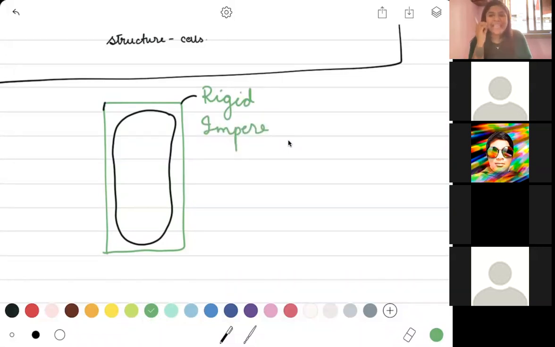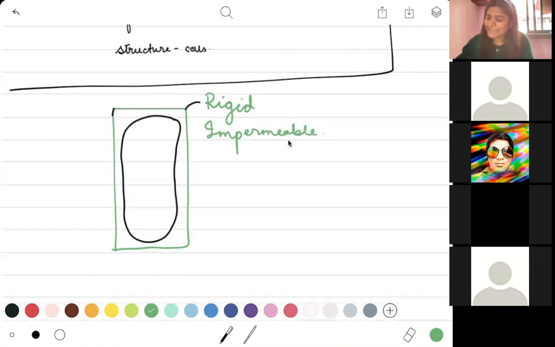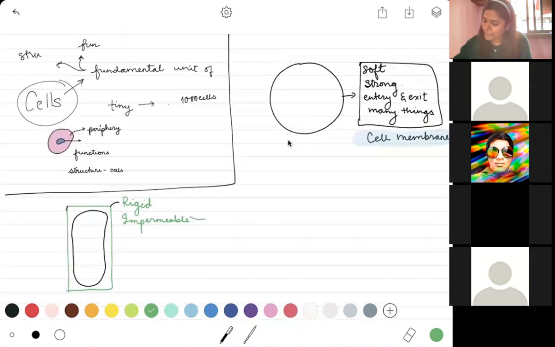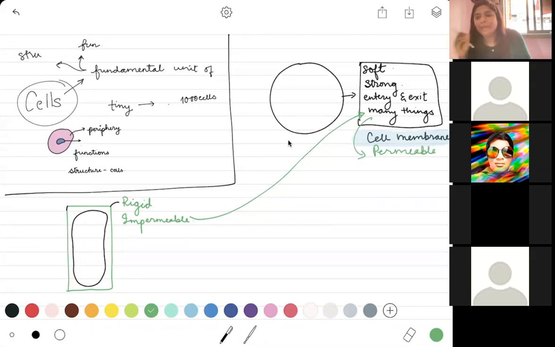Now when I say impermeable, I'm going to write this entire word. This is exactly opposite of this sentence that we wrote. What did we say? It allows entry and exit of many things. This entire statement can be written with one singular keyword, that is, it is permeable, which means it allows an entry and exit of multiple things.